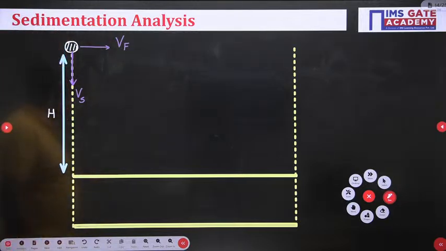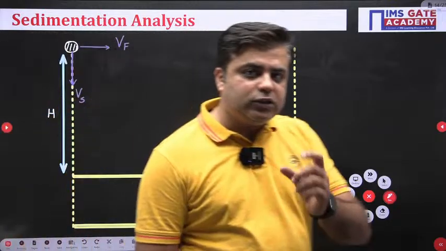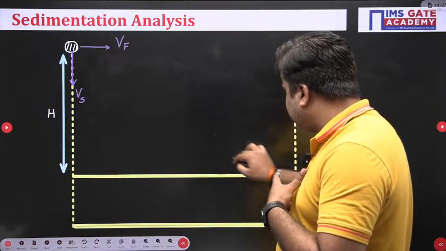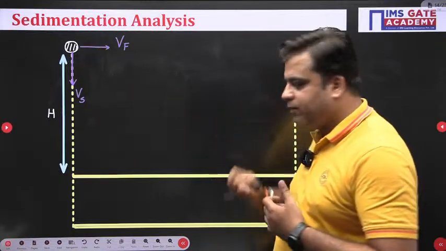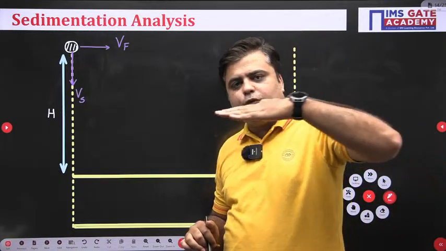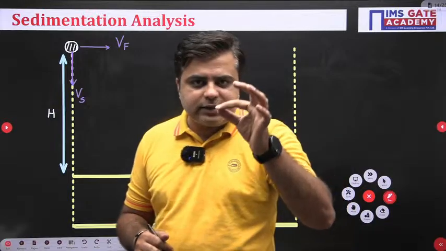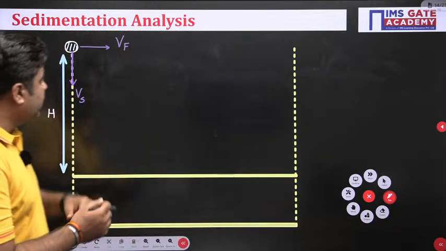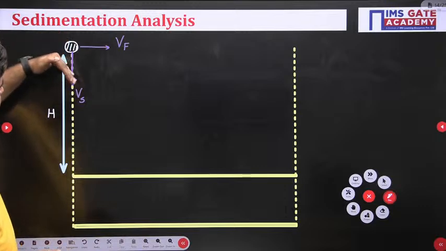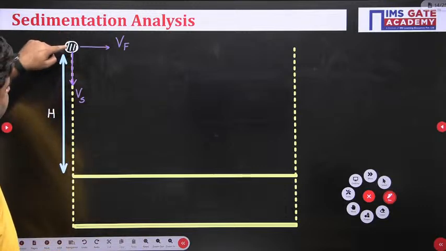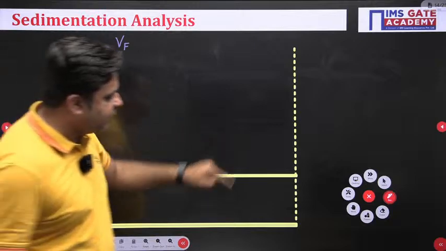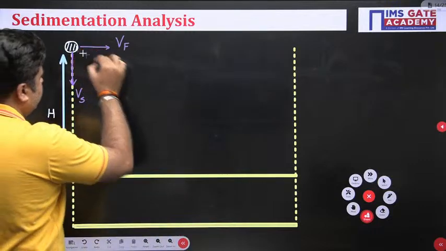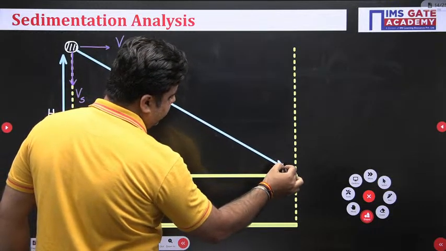That is your settling velocity. When you take the vector addition of these two velocity components, you will find that this particle will travel along the diagonal direction. By Vf, the particle will move horizontally forward. By Vs, at the same time, it will move vertically downwards. So when you take the vector addition of these two velocity components, the path traveled by this particle comes out to be diagonal like this.